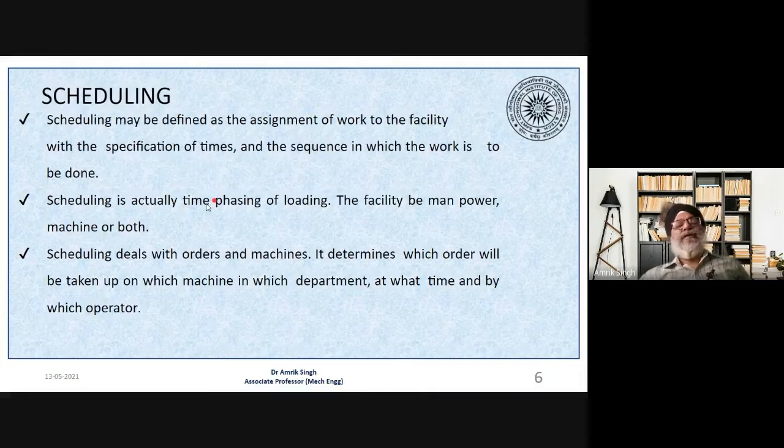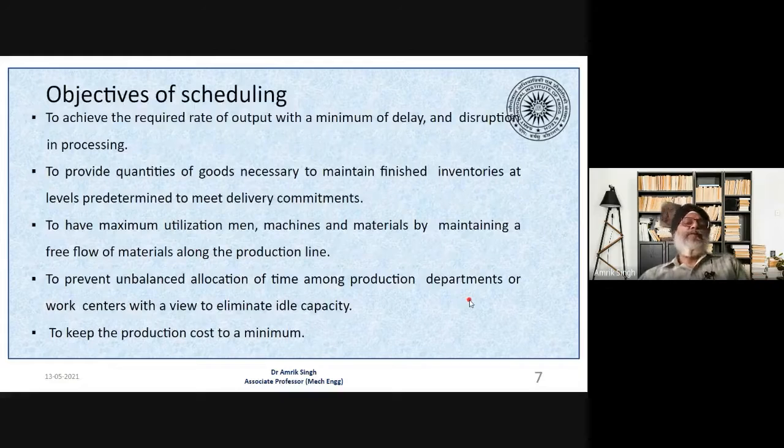So scheduling is also known as the time phasing of the loading. The facility may be manpower, machine, or both. Scheduling deals with the orders and machines. It determines which order will be taken up on which machine, in which department, at what time, and by which operator. So the objectives of scheduling are to achieve the required rate of output with a minimum of delay and disruption in the processing.